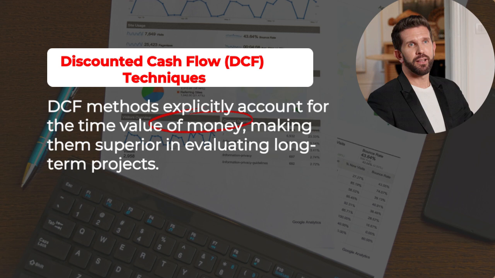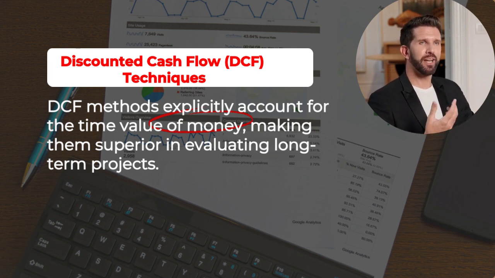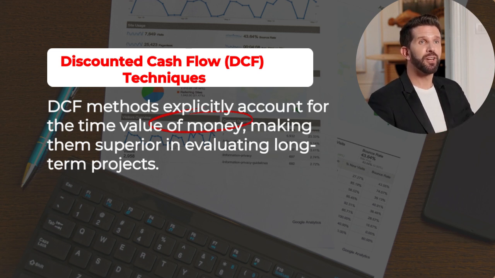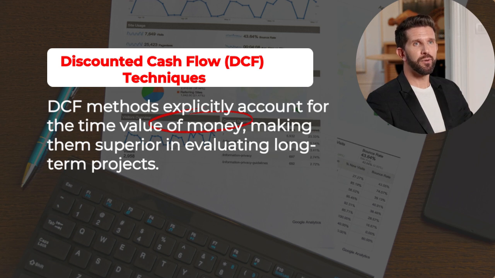Two: internal rate of return, IRR. IRR is the discount rate that makes the NPV zero. Formula, implicit: 0 = Σ Ct/(1+IRR)^t − C0. Decision rule: IRR > cost of capital, accept; IRR < cost of capital, reject. Advantages: provides a percentage return useful in comparing projects. Disadvantages: can be misleading with non-conventional cash flows, multiple IRRs, assumes reinvestment at IRR, which is unrealistic.